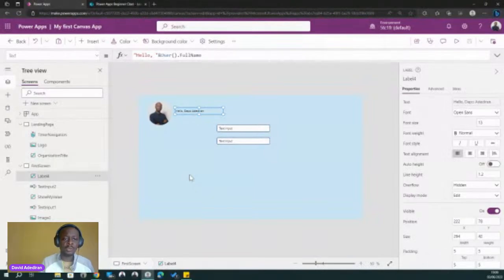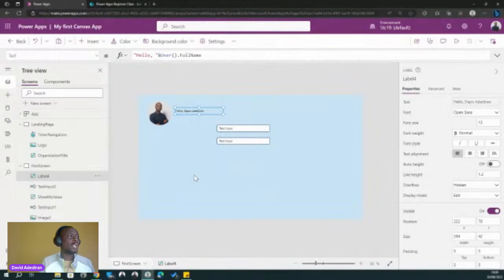We'll dive into the data source at a later class. There are other data sources like Dataverse, SQL, but we also have SharePoint list. So for this course, we'll be using SharePoint list, but we have the other types of data source. SharePoint list is the most common type of data source used with Power Apps. So that's why we're using SharePoint list.